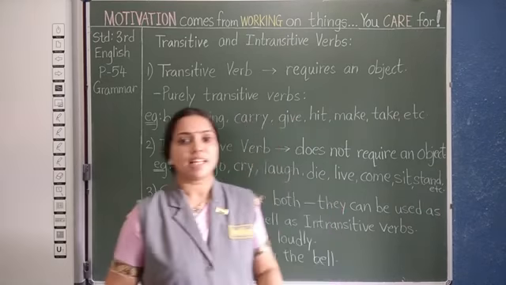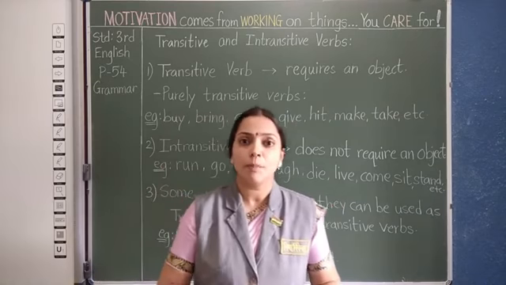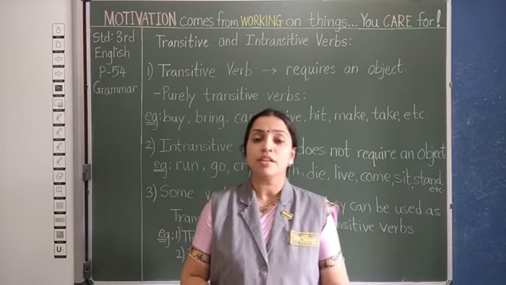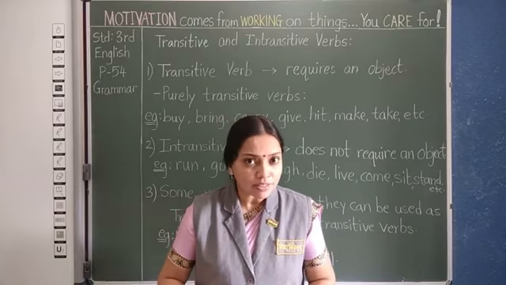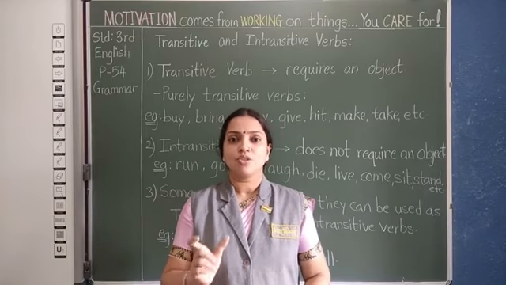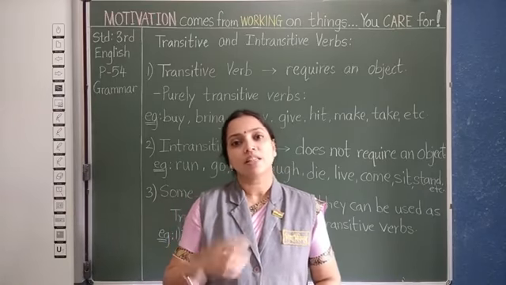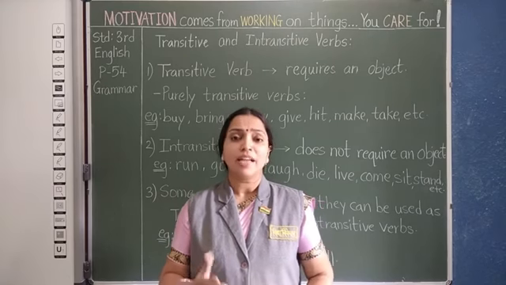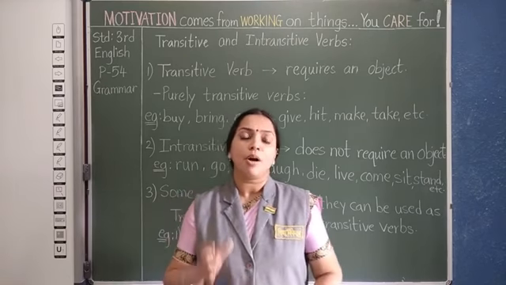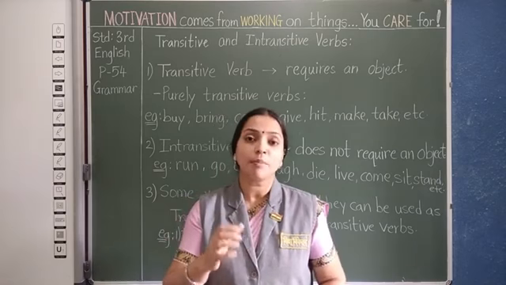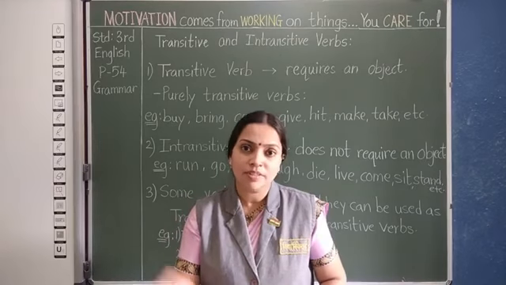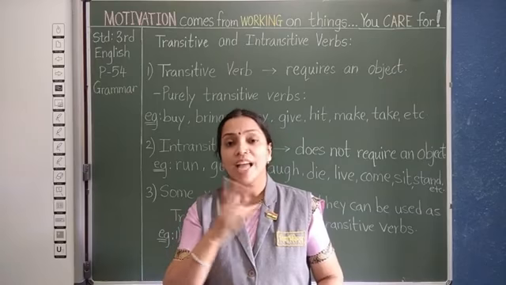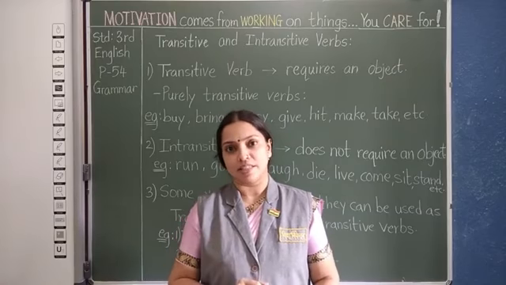Now when I say Ram gave me a pen, so here Ram gave me what? A pen. So a pen is the direct object and Ram gave a pen to me. So Ram gave to whom? To me. So here we have two objects in the sentence.